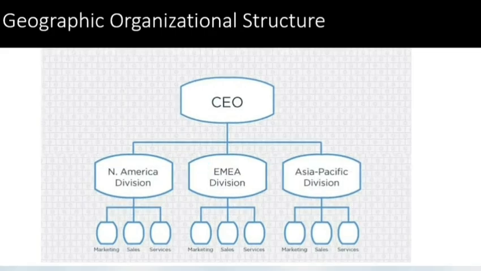Then comes geographical organizational structure. Here, if you have a multinational company, then you can decide to divide the responsibilities based on the region. In the figure you can see North America division, EMEA division, then Asia Pacific division. Here there will be one head managing everything that comes in that country or in that division. So this is known as geographic organization structure.